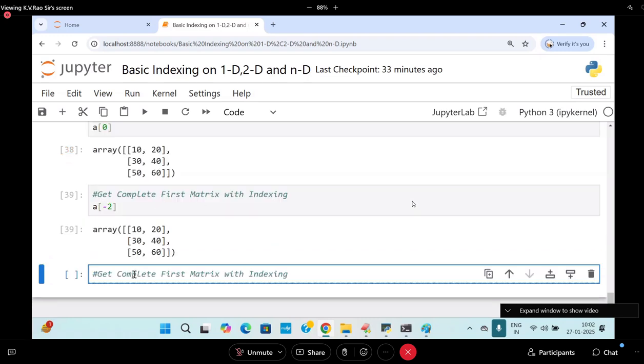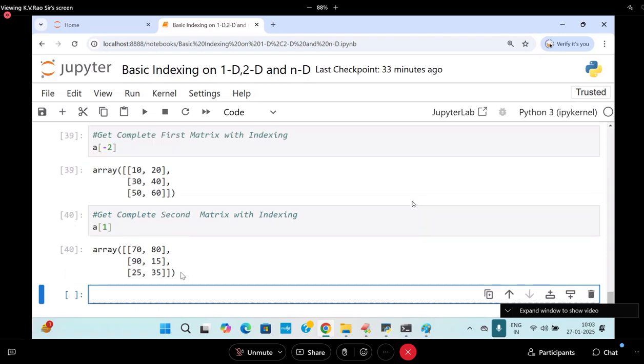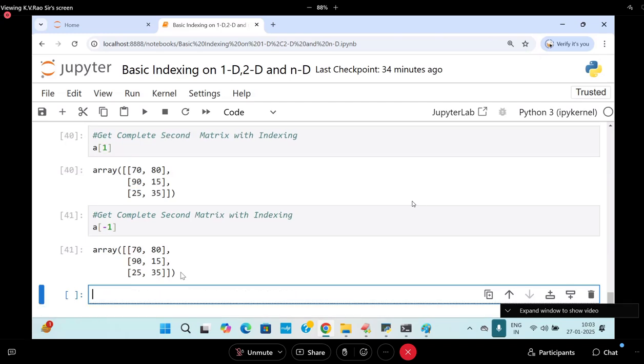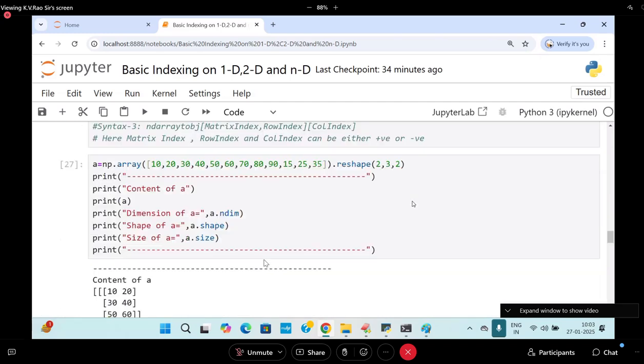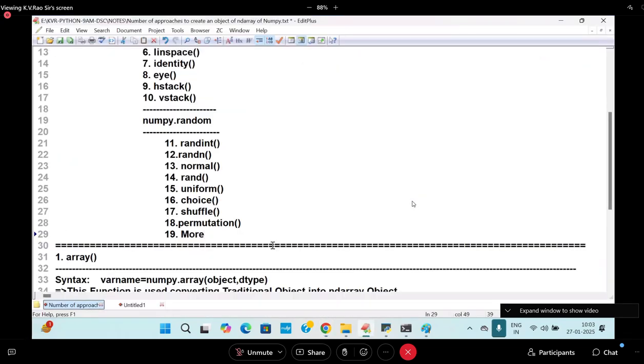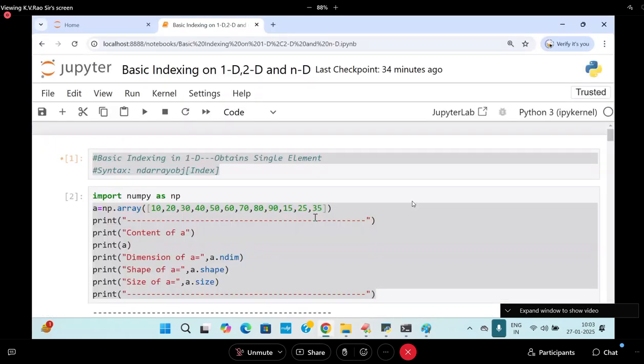Get the second matrix. Second matrix. How do you write it? A of 1. You can also get it as what? A of minus 1. You'll get it. That's all. This is about the indexing concept on all the things. So come to this place. Here I am writing different syntaxes you have written. This example I will post it. But the concept also I will post it for you.